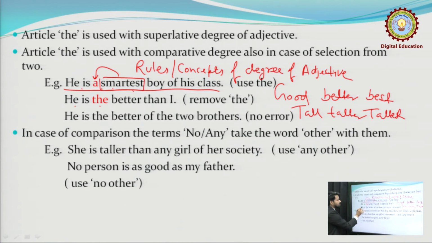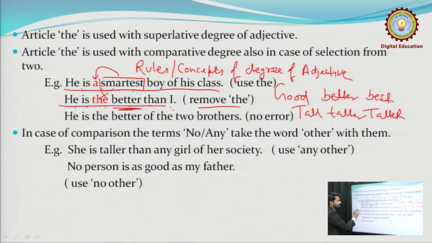Now, next, generally we do not use any article, whether indefinite or definite, with the comparative degree. For example, he is the better than I. So, the use of the article is wrong here. He is better than I. You will have to remove the.